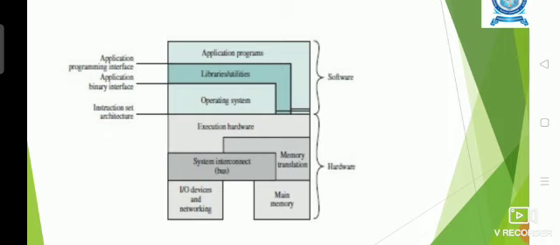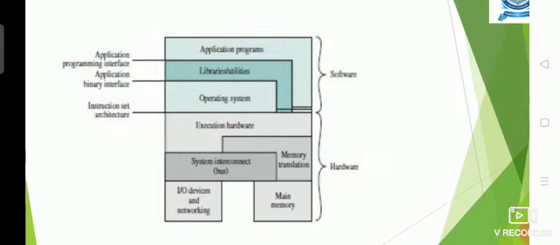And there will be the operating system. The operating system makes the necessary facilities and arrangements for our application programs. Then the hardware will be there. Hardware consists of input output devices, networking devices, then memory, the main memory. So in the main memory, various translation, assignment, and allocation processes will be there. The memory allocation will be performed by the operating system.